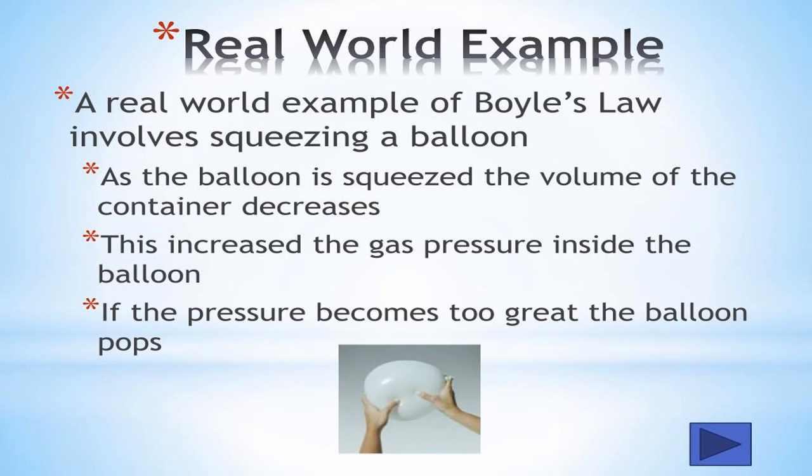Now, this is an everyday example of Boyle's law. As the balloon is squeezed, the volume of the container decreases. So, what is the impact here? This increases the gas pressure inside the balloon, and if the pressure becomes too great, the balloon pops. So this is the relation between P and V in our day-to-day life. That means it is there in nature already. We are only finding it.